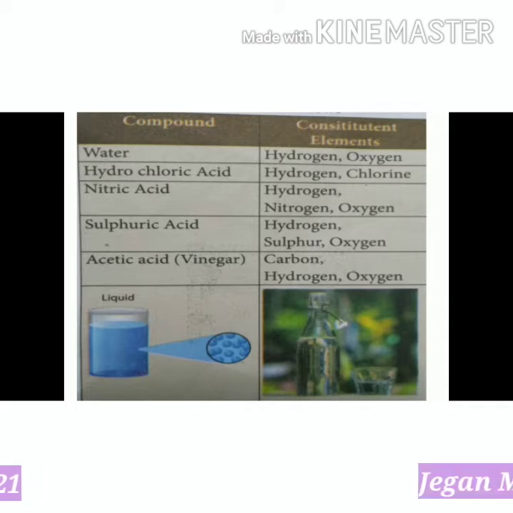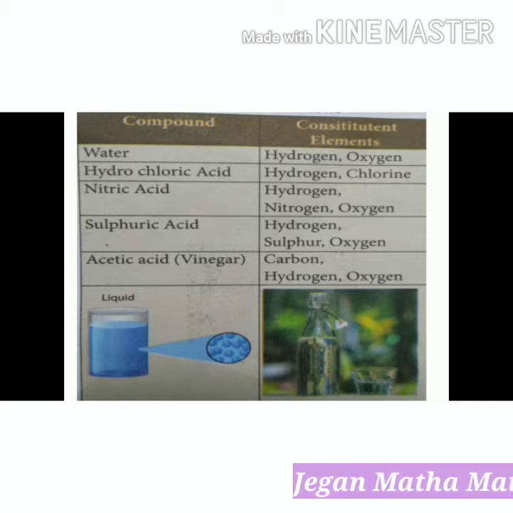Fourth one, sulfuric acid. Its chemical formula is H2SO4. It is made up of hydrogen, sulfur and oxygen elements. It is used for fertilizers, dyes, detergents, pigments, etc.